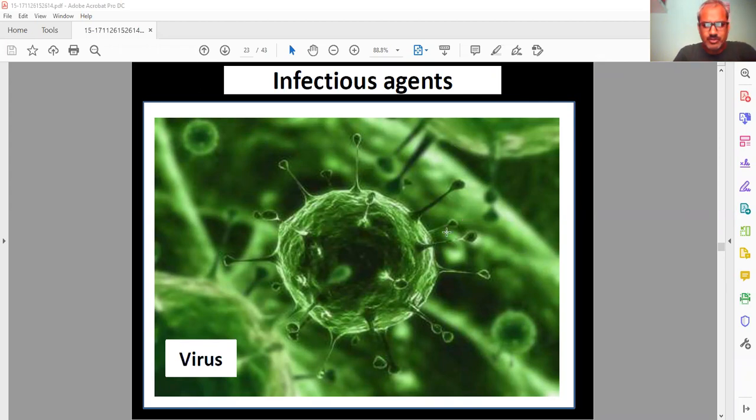And today we focus on part 3 video of why do we fall ill. Today our topic is infectious agents. There are different types of living organisms which cause disease or spread the disease. First we have a virus. Here you can see the picture of a virus. The first infectious agent is the virus.